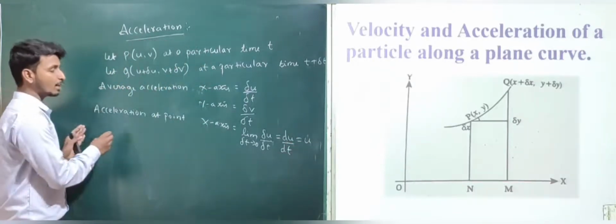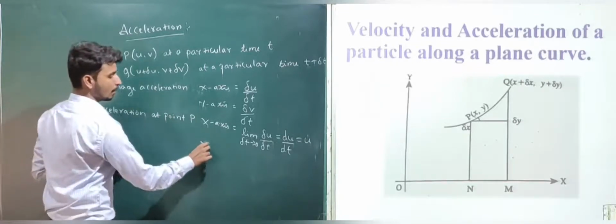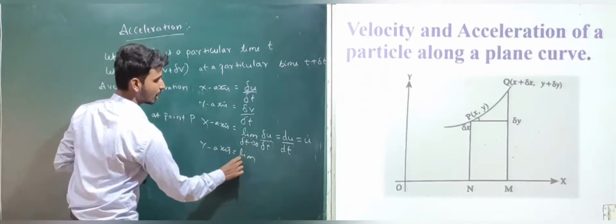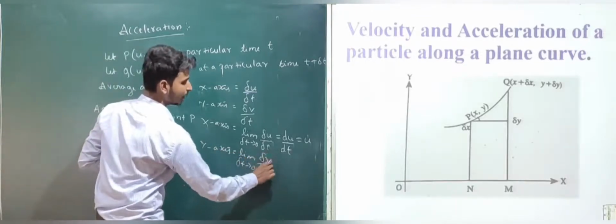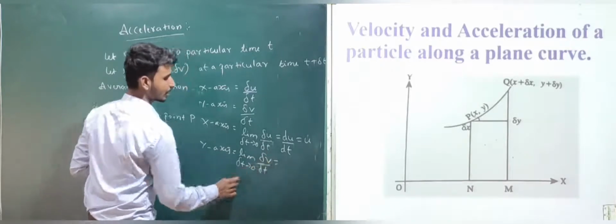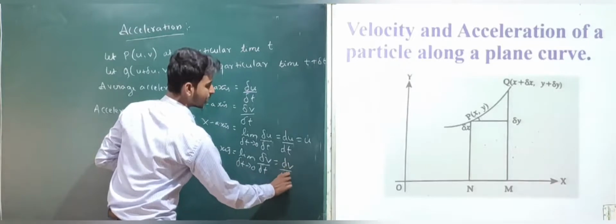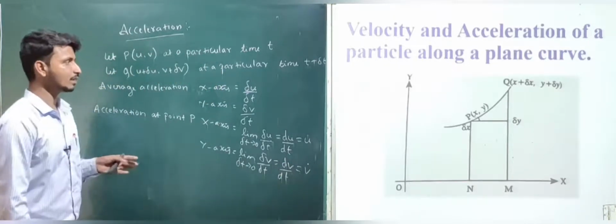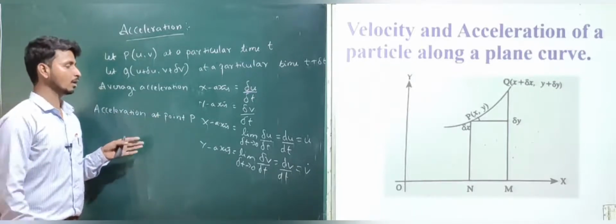The acceleration at point P parallel to the y-axis will be the limit as delta t tends to 0 of del v divided by delta t, which is dv divided by dt, that is v dot. This is about the acceleration of a particle along a plane curve.